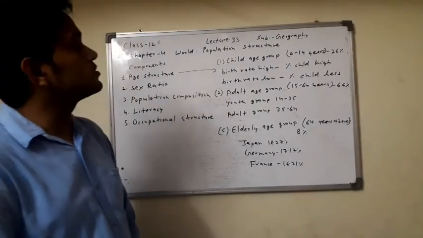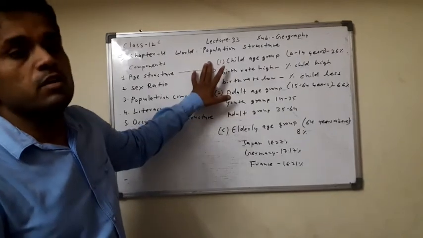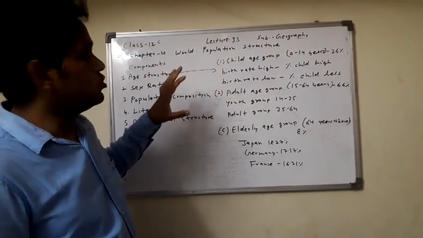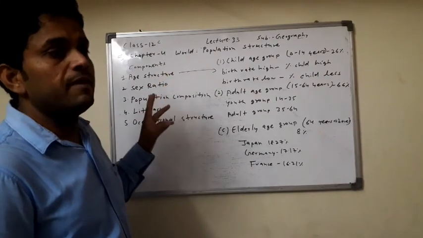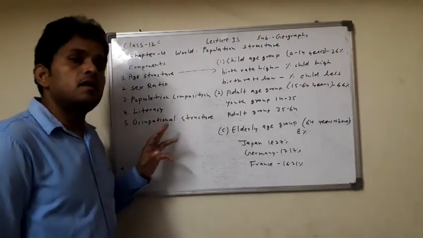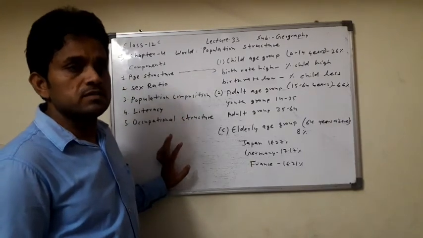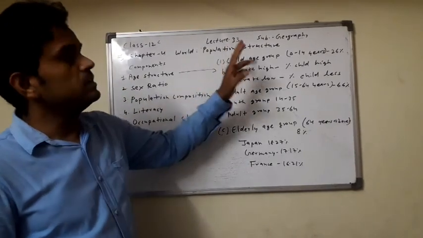What is the definition of the population structure? Divide the population with their characteristics like age group, male female ratio, urban rural population, literacy and occupation. That is called population structure.